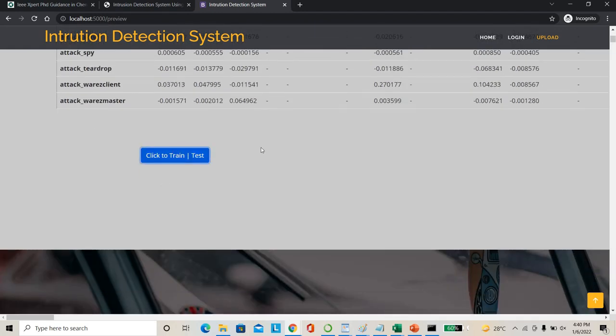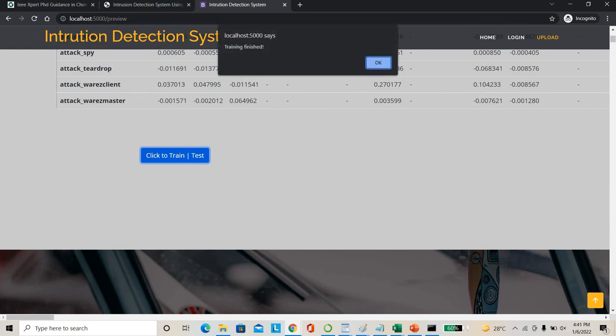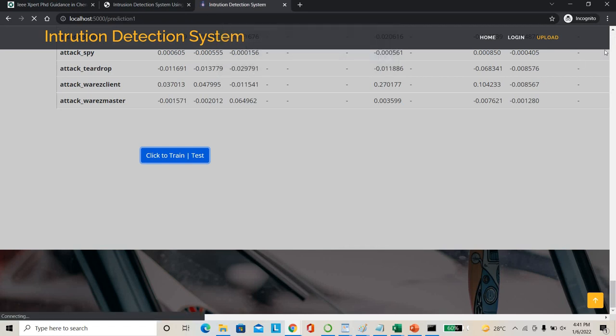So I'm going for the training of the data set. Once it's trained, it can directly go to the prediction page. Wait for the training to complete. Training has been finished, so I'm going to the prediction page.